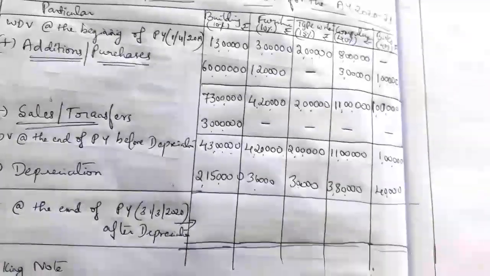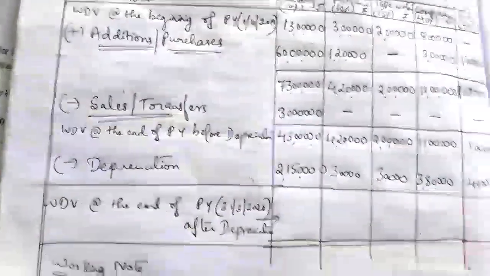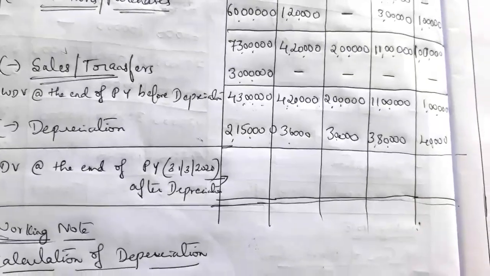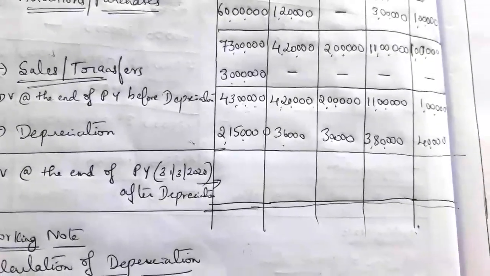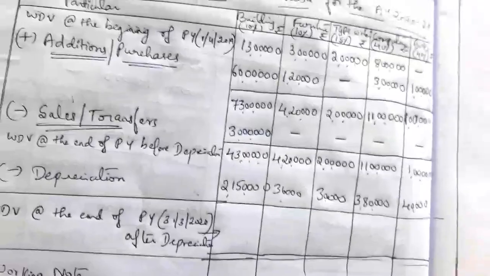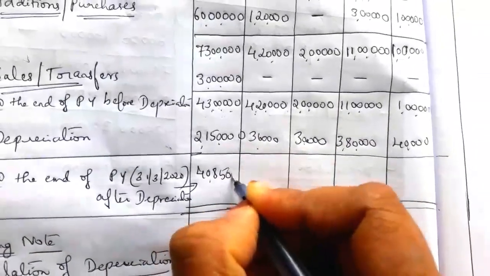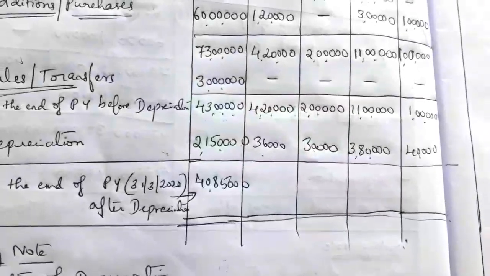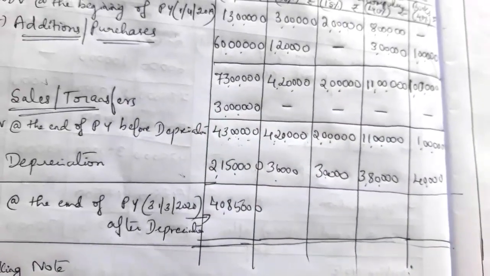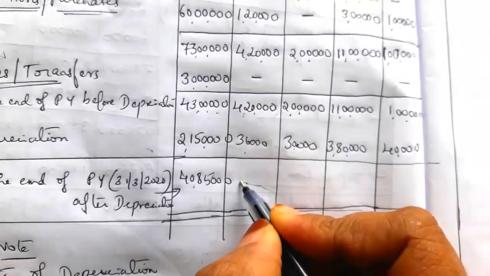If you deduct written down value at the end of the previous year after depreciation, 43 lakh minus 2 lakh 15,000 is equal to 40 lakh 85,000. 4 lakh 20,000 minus 36,000 is equal to 3 lakh 84,000.